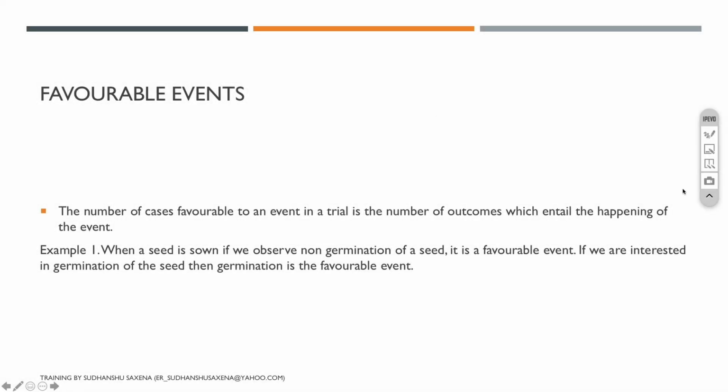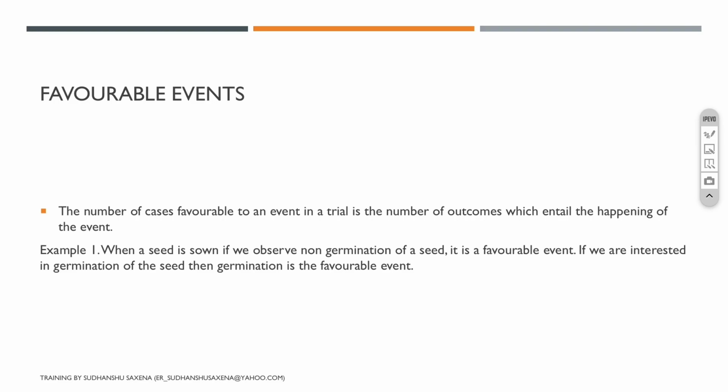Now you have understood the different terminologies in the basic. The next term which I wanted to talk about is called favorable events. Favorable events are where we are interested, like what we are interested to know. For example, if I'm interested in getting head or tail, then my favorable events would be how many times head is coming or how many times tail